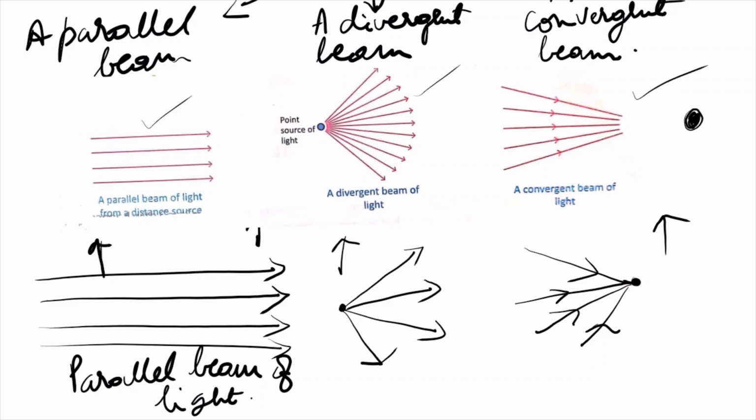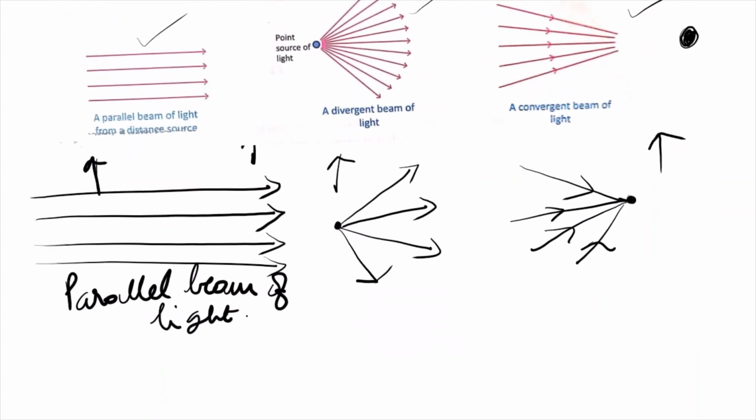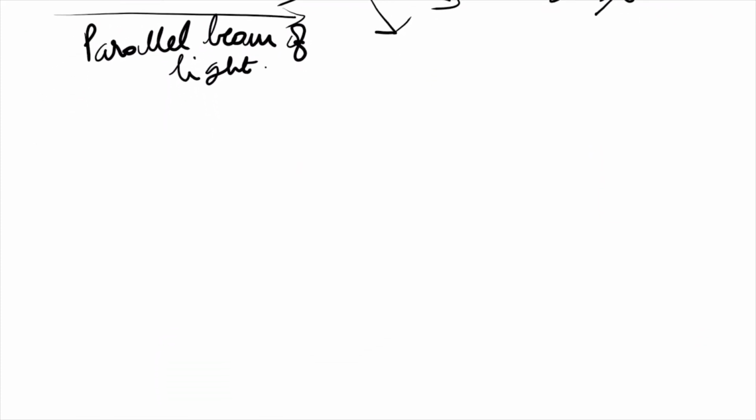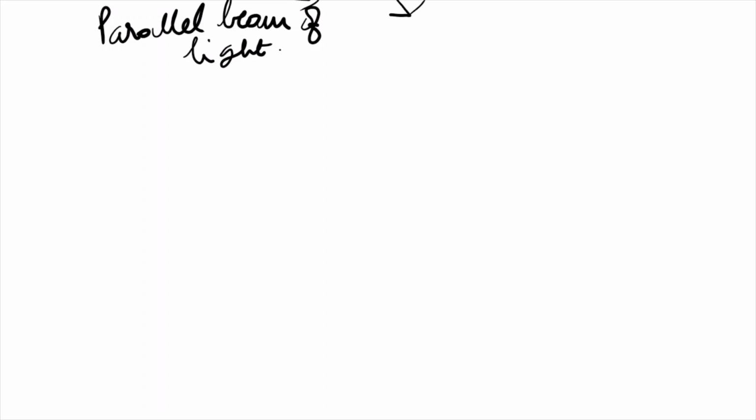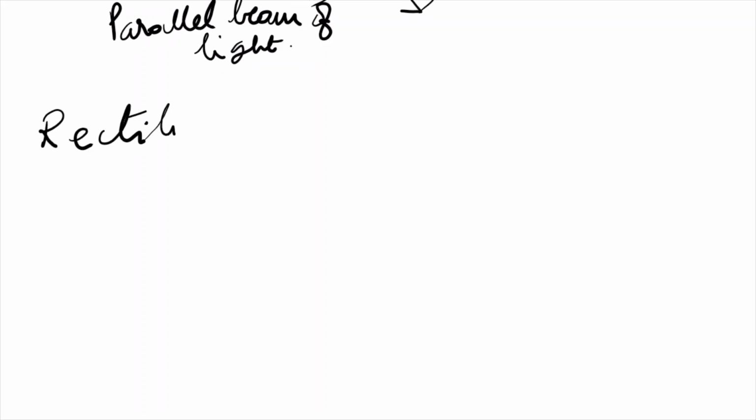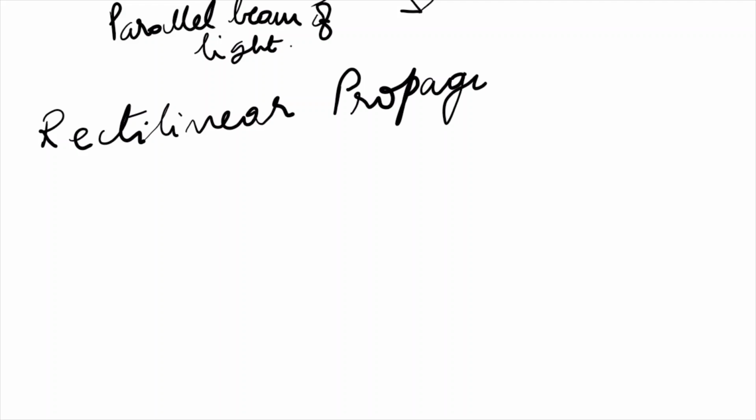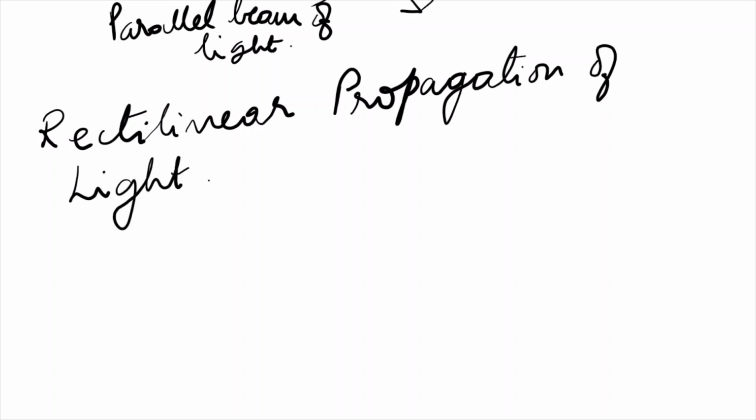Okay, then the next topic is rectilinear propagation of light. Now, what does this mean?